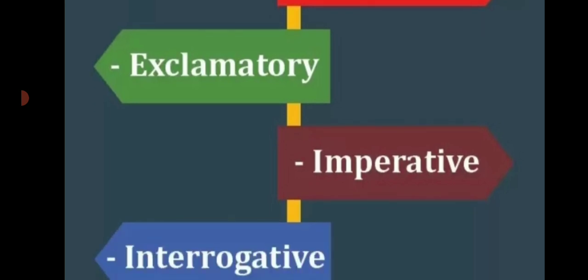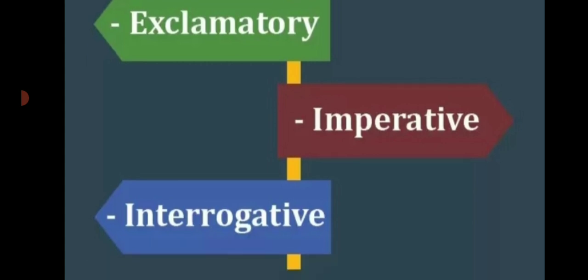Next is imperative sentence. An imperative sentence gives a command or makes a request. It usually ends with a period. Period means full stop. It also ends with a full stop. And whenever we see in a sentence that some command is given or any sort of request is made, we can call it an imperative sentence. For example, please sit down, I need you to sit down, or please give me a cup of coffee or tea. These are examples of imperative sentences.